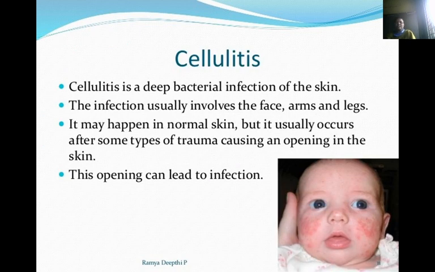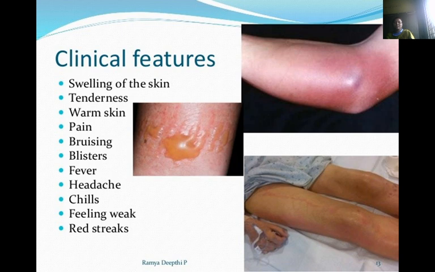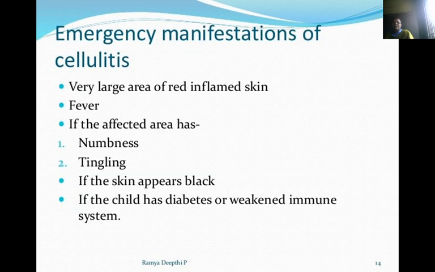Then cellulitis. Cellulitis is a deep bacterial infection. The infection usually involves the face, arms, legs. You are seeing in the picture how the cellulitis looks. Etiology for this is group A and B hemolytic streptococcus, Streptococcus pneumoniae, Staphylococcus aureus. Clinical features: swelling of the skin, tenderness, warm skin, pain, bluishness, blisters, fever, headache, chills, feeling weak and red streaks. Emergency manifestations of cellulitis are a very large area of red inflamed skin, fever, numbness, tingling, or if the skin appears black, or if the child is diabetic or has a weakened immune system.